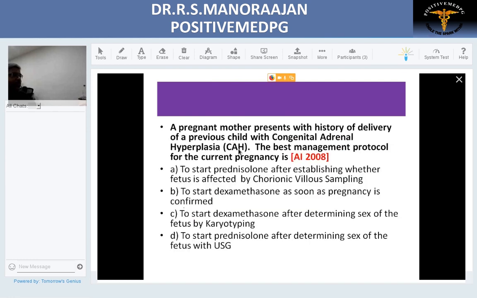This question is regarding a pregnant mother. A pregnant mother presents with a history of a previous CAH child. What is the best management protocol in the current pregnancy? What was the discussion we made? To start the steroid, predominantly dexamethasone, as soon as you diagnose a pregnancy. So naturally, the answer becomes B. Start dexamethasone as soon as the pregnancy is confirmed. This is the treatment for the mother with a previous baby with a history of CAH.